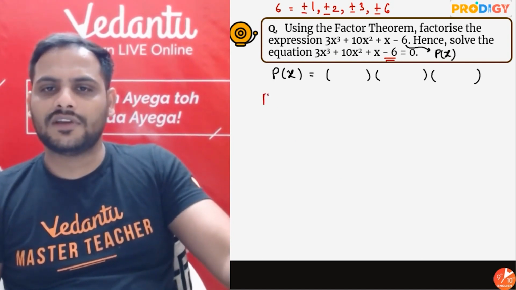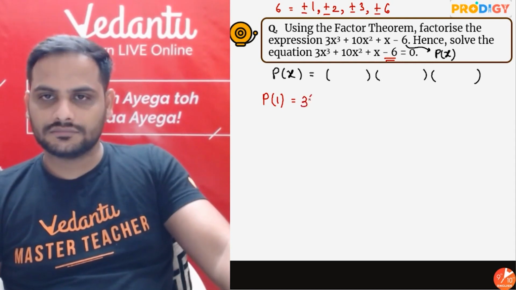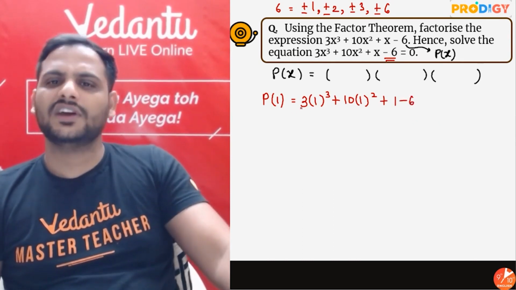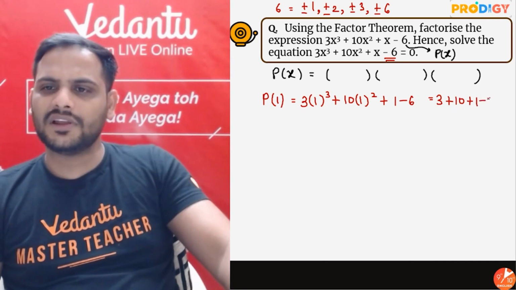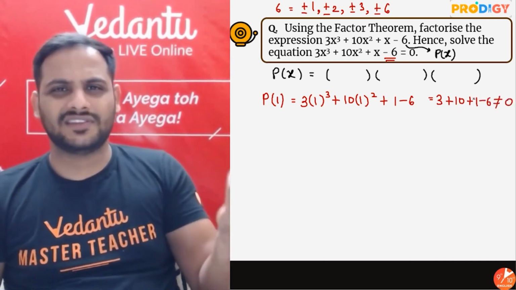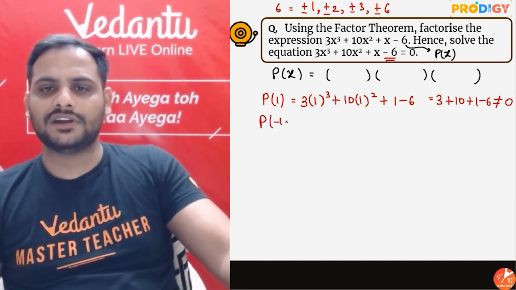So let's find out the value of this p of x at x equal to 1. It will be 3 into 1 cube plus 10 into 1 square plus 1 minus 6. Obviously it will be 3 plus 10 plus 1 minus 6, which is not equal to 0. And 10, 13, 14 minus 6, 8, not equal to 0. P of 2, let's check. Sorry, P of minus 1, let us check.